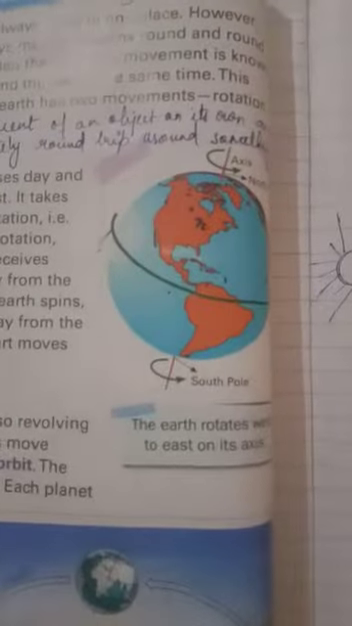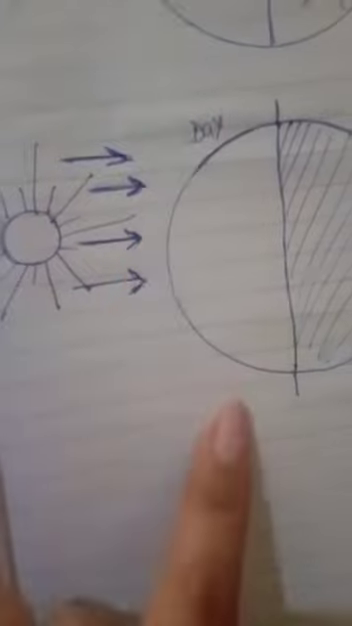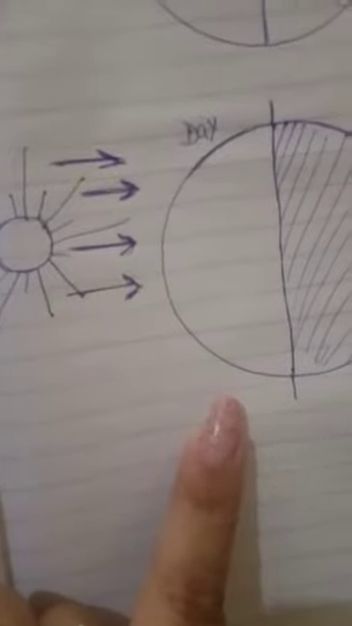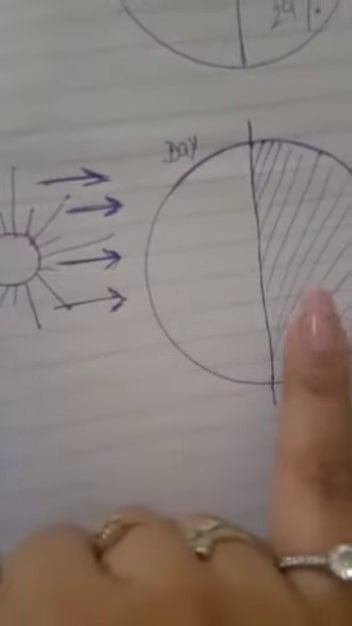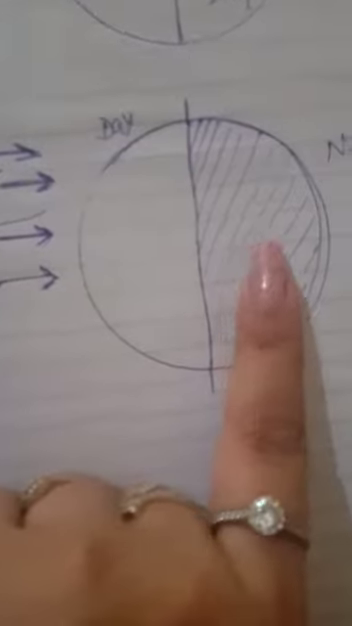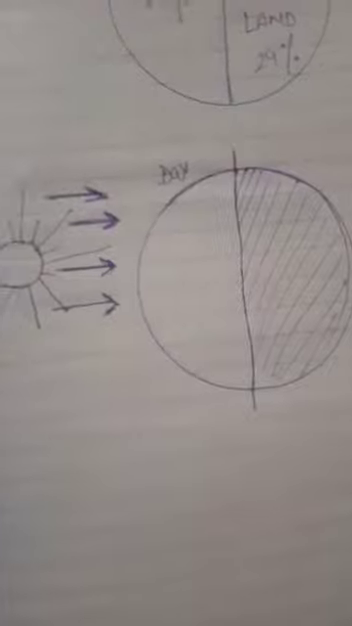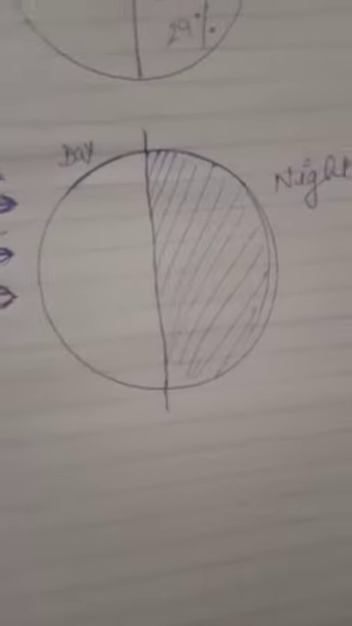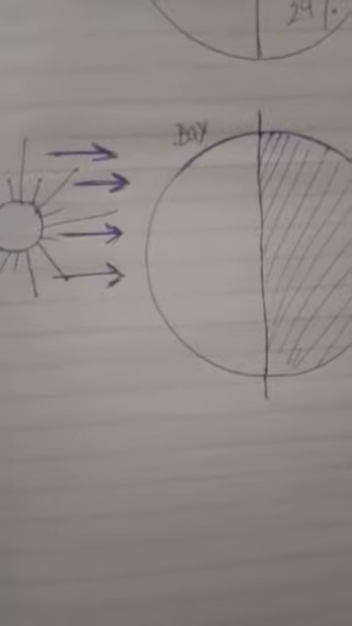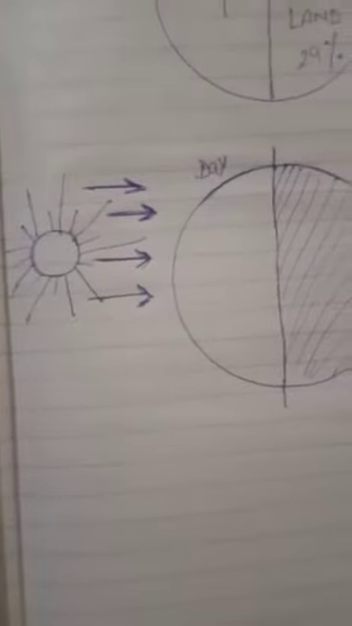During rotation, the part of the earth that faces the sun receives light and has day, and the part which is away from the sun receives darkness and has night. As the earth spins, the lightened part slowly starts moving away from the sun and becomes dark, while the dark part moves toward the sun and receives light.